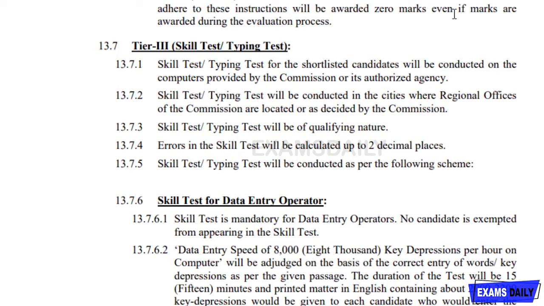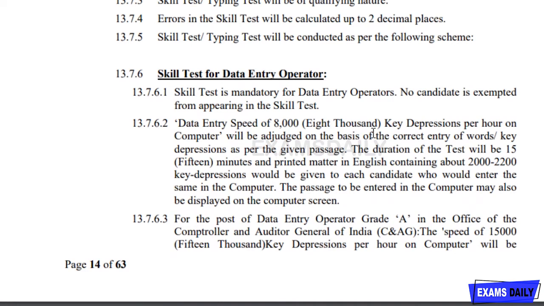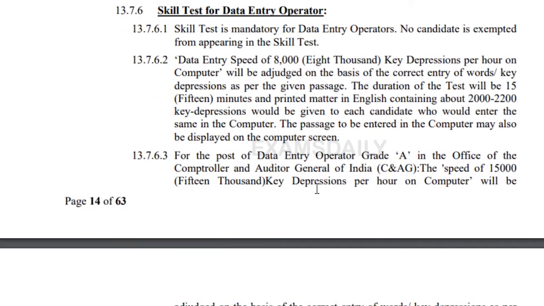And skill test and typing test will be of qualifying nature only, and errors in skill test will be calculated up to 2 decimal places, so please be aware of this also. And for the data entry operator post skill test, there are some changes also. For data entry operators, no candidate is exempted from appearing in the skill test. So data entry speed of 8,000 key depressions per hour on computer. So please prepare for this and please be aware of these things also.